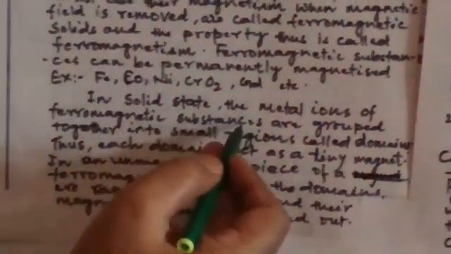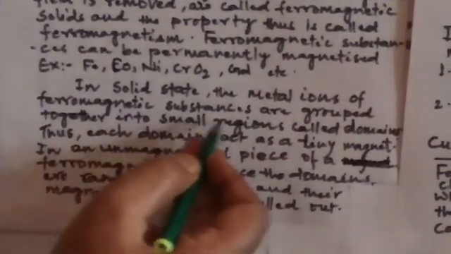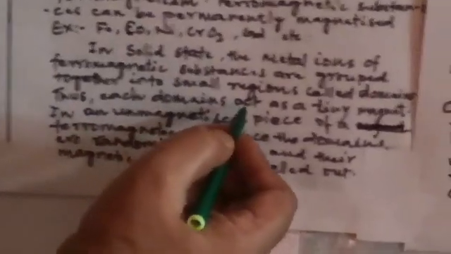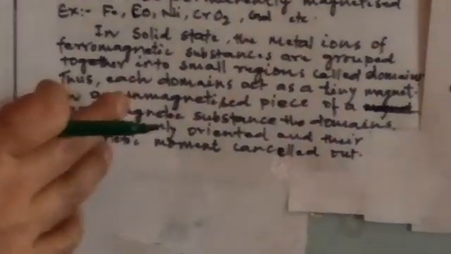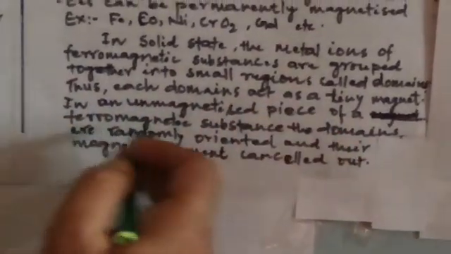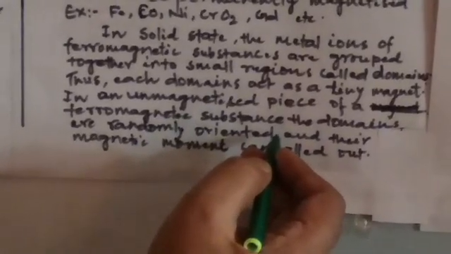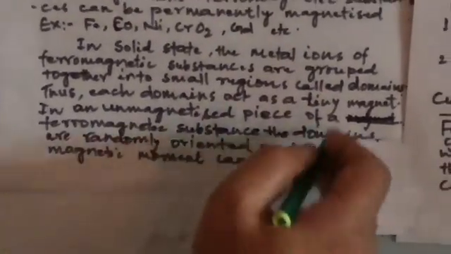In the solid state, the metal ions of ferromagnetic substances are grouped together into small regions called domains. Solid state metals have metal kernels, so metal ions group together in small regions called domains. Thus each domain acts as a tiny magnet. In an unmagnetized piece of solid, domains are randomly oriented and their magnetic moments cancel out.